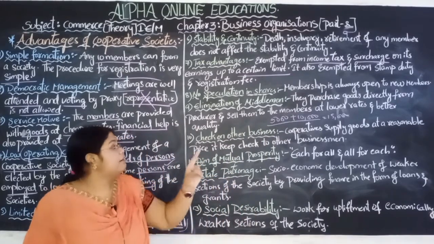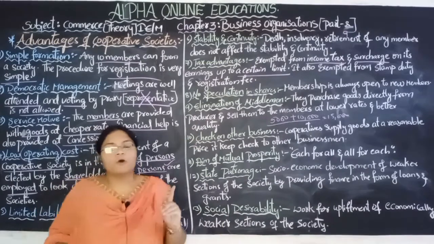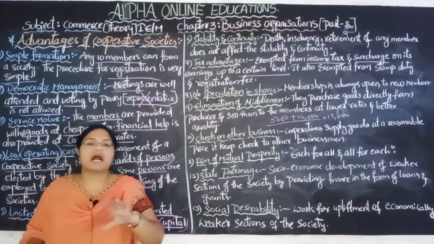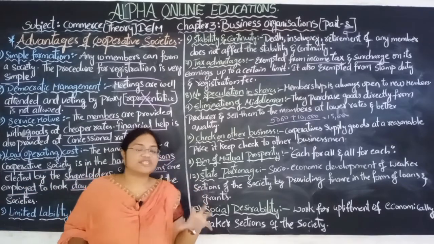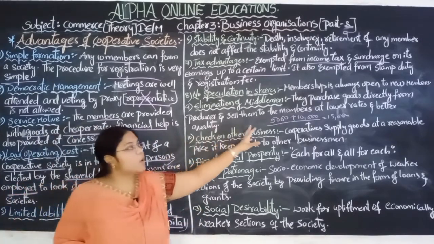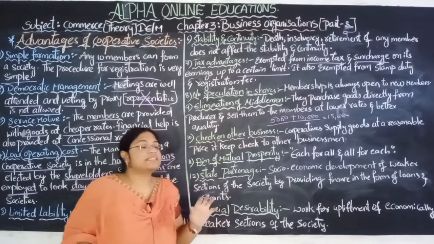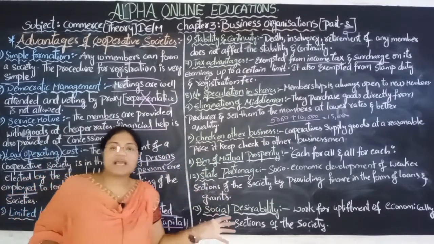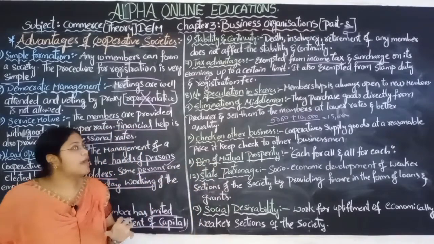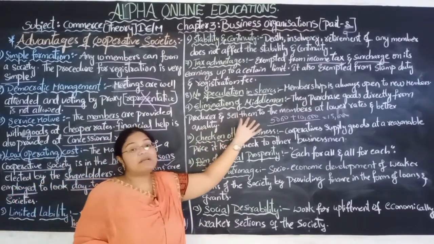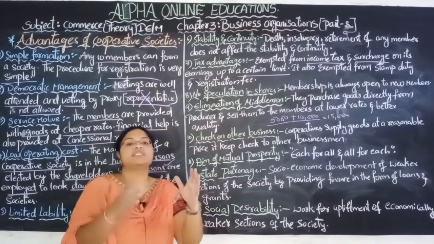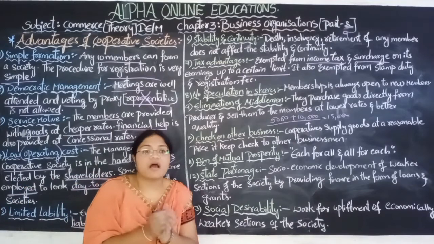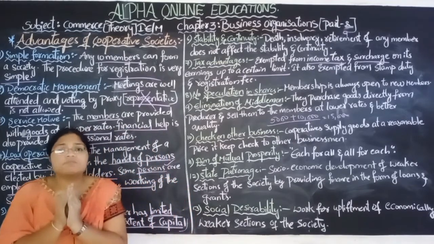Okay, and better quality goods. Cooperative societies sell good quality goods at lower rates and at a better price. They are giving better quality at a lower price. Better lower price and better quality is provided by the cooperative society to its members by eliminating middlemen. Middlemen means madhyavartulu.